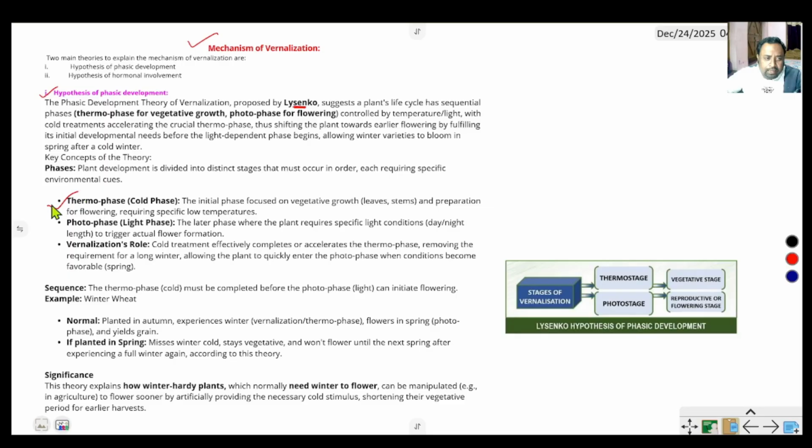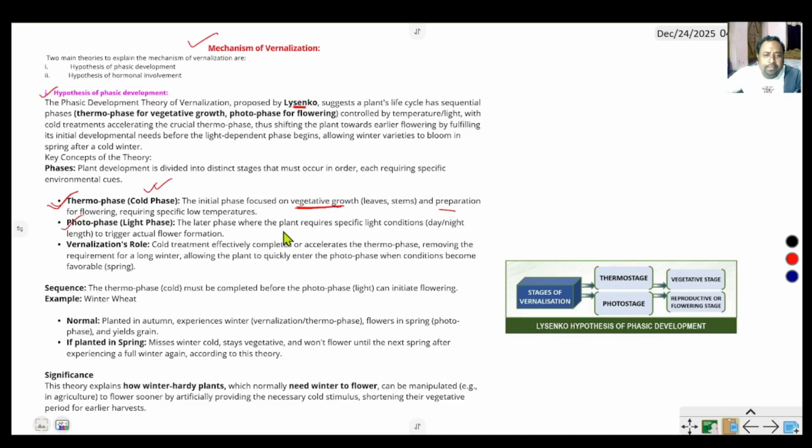First, thermophase. Thermophase is a cold phase. The initial phase focuses on vegetative growth: leaves and stem, preparation for flowering, because without vegetative maturity, flowering or reproductive growth does not occur in the plant. So if we need flowering of the plant, we first require the reproductive maturity of the vegetative growth. The thermophase or cold phase is required for completing the vegetative phase.